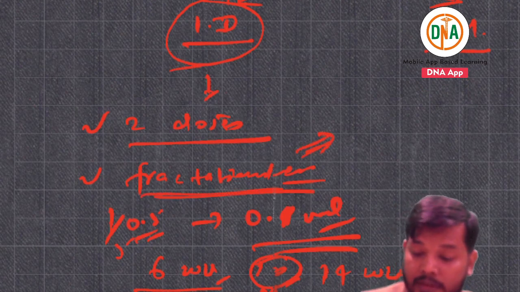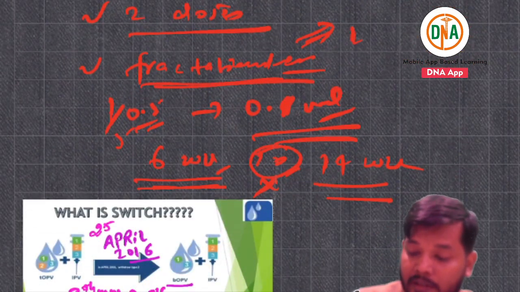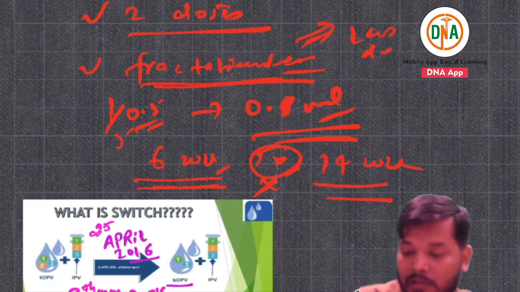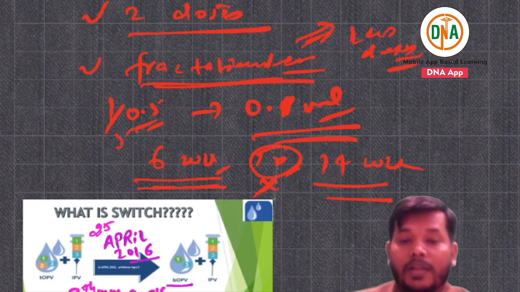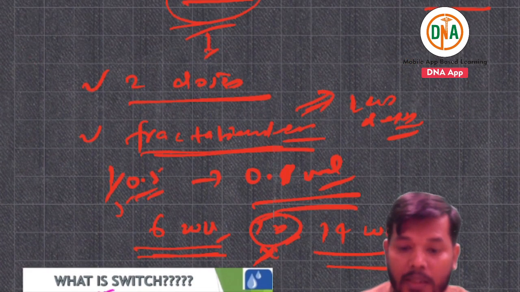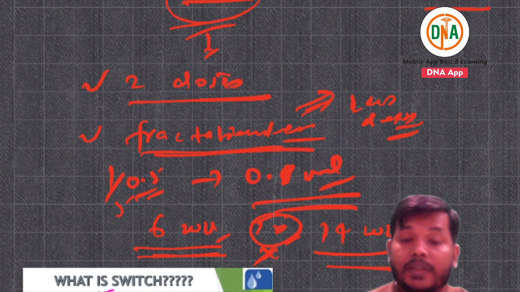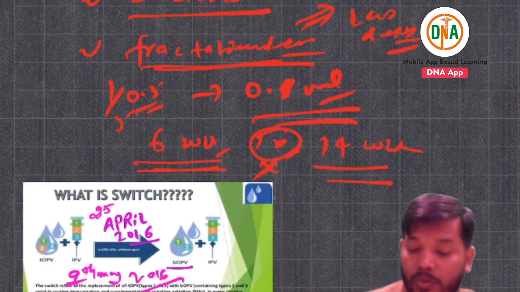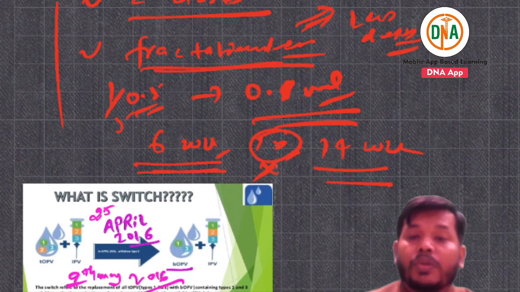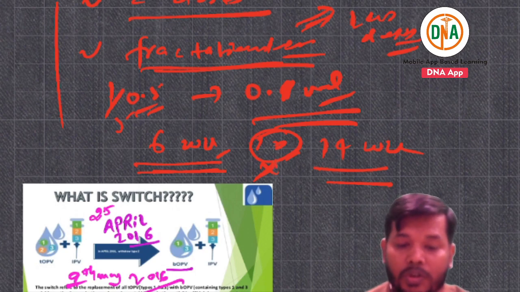Because it requires less dosage. Earlier you had oral polio vaccine, and right now you have injectable, and there may be chances that there is no availability, so you use fractional dose to reduce the dose, because effectiveness is the same, so you can use 2 doses.